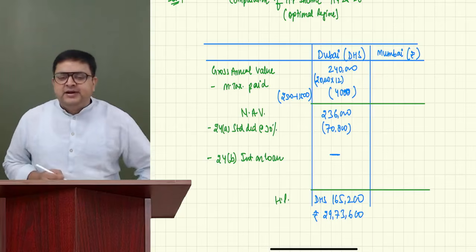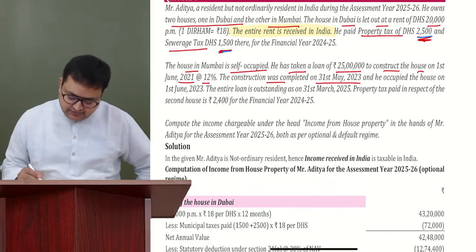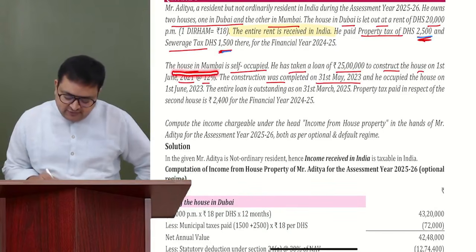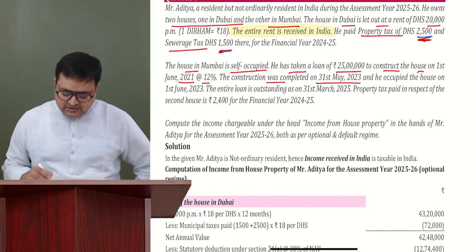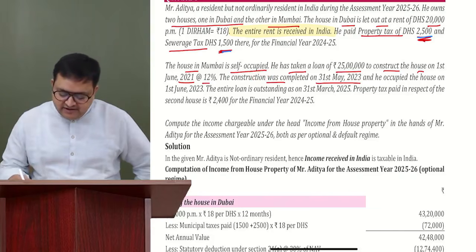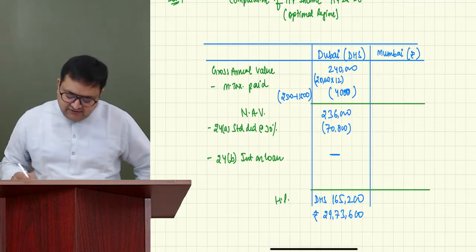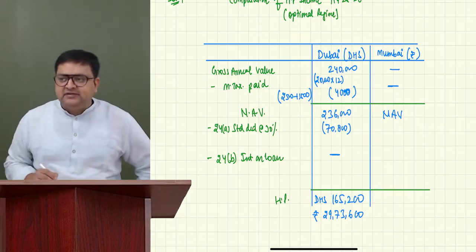Now, let us come to the Mumbai house. The house in Mumbai is self-occupied. It is a self-occupied house. And for self-occupied house, we start with NAV. We start with NAV. So the NAV would be nil. So we don't consider GAV. We don't consider municipal taxes.